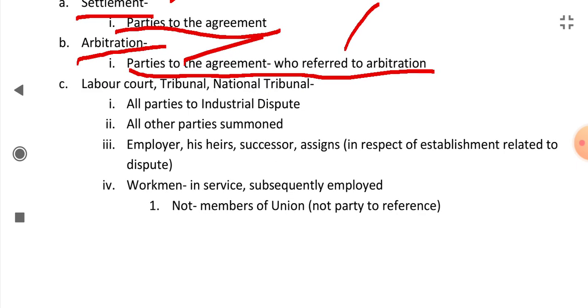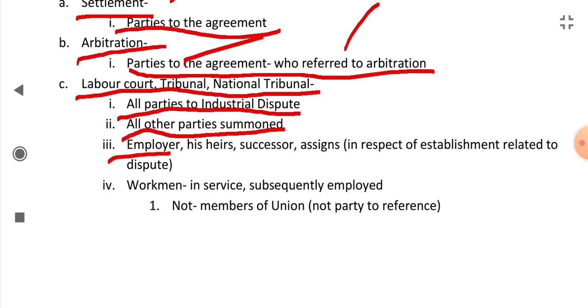In the case the award or decision is made by a labor court, tribunal or national tribunal, the award or decision is binding on all parties to the industrial dispute. It is also binding on all other parties who were summoned.